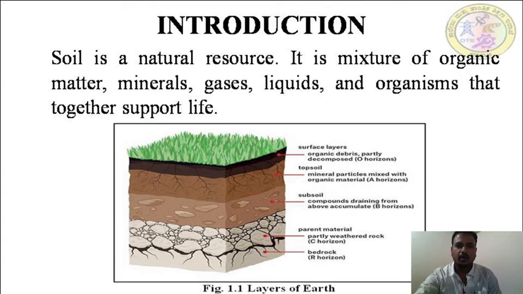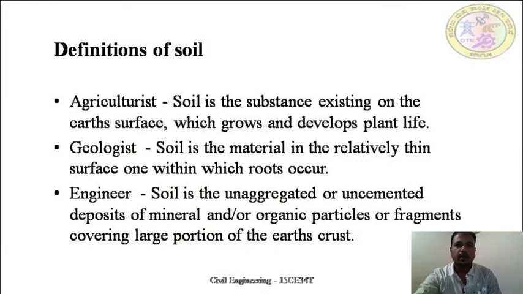There is a hard bedrock, above that there is a parent material, and there is a subsoil, and there is a topsoil, where all the debris comes under this soil. There are different definitions of soil. For farmers, it is the substance existing on the earth surface which grows and develops plant life. For geologists, it is a relatively thin surface zone within which roots occur. And for us, it is an unaggregated or uncemented deposit of minerals.